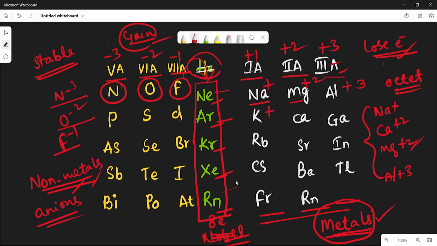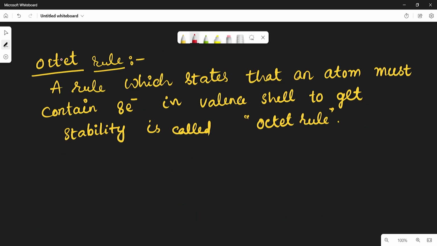Now let us see what the octet rule is. A rule which states that an atom must contain 8 electrons in the valence shell to get stability is called the octet rule. All noble gases except helium contain 8 electrons in the valence shell, and that is why they are stable. So this is the octet rule. Now let us see what a chemical bond is.